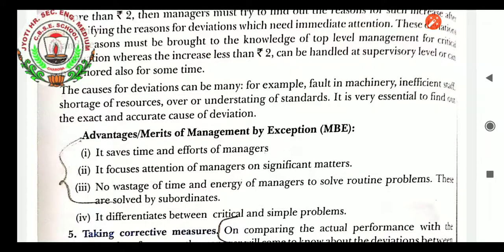The causes for deviation can be many. For example, fault in machinery, inefficient staff, shortage of resources, over or understating of standard. It is very essential to find out the exact and accurate cause of deviations.